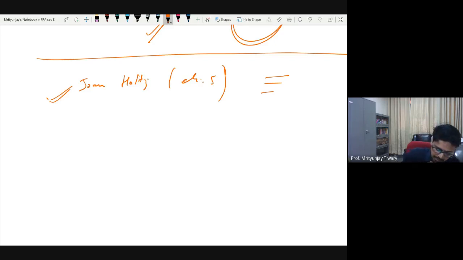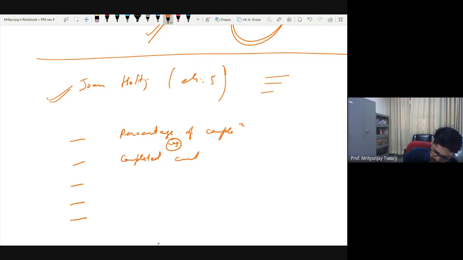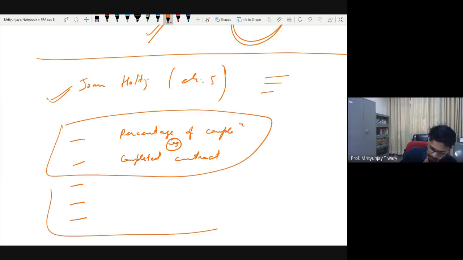The remaining half of the task is that there are 5 methods mentioned. Go and read about them, just 2-3 pages. Read about a method called the percentage of completion method, and contrast it with another method called the completed contract method. There may be other methods also. I don't want you to read them. You can, of course, but we are not going to discuss them. But read these 5. These 2 are competitors to each other, and the remaining 3 are competitors to each other.